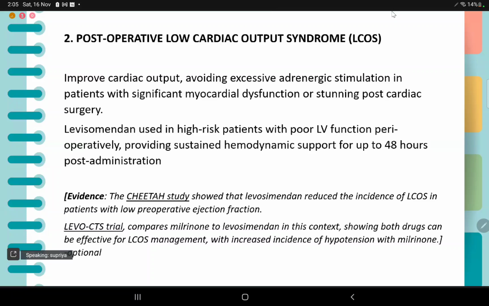First is the CHEETAH study, which shows that levosimendan reduced the incidence of post-op low cardiac output syndrome in patients with low preoperative ejection fraction. And there is a LEVO-CTS trial which compared milrinone to levosimendan and showed that both the drugs can be effective for LCOS management, with increased incidence of hypotension with milrinone.